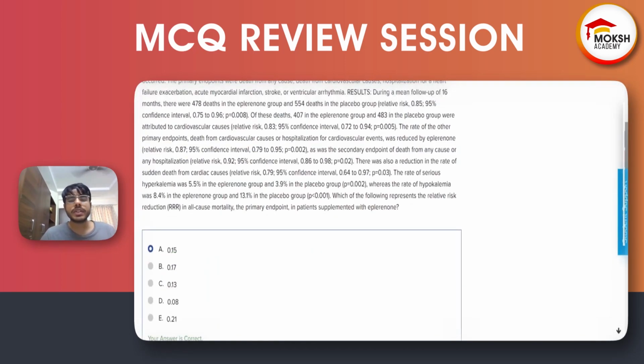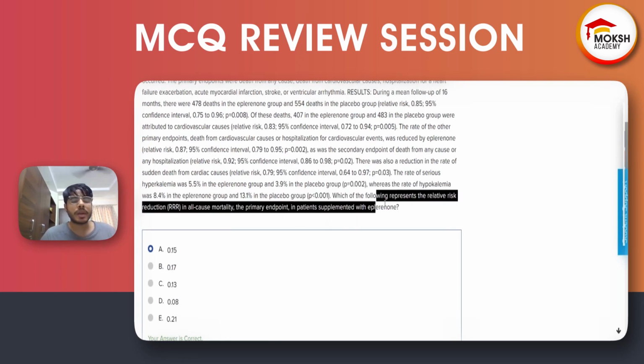Which of the following represents the relative risk reduction in all-cause mortality, the primary endpoint in patients supplemented with eplerenone? The relative risk is already given to you. It is 0.85. All you need to do is answer what will be the relative risk reduction, which is 0.85 subtracted from 1. Yes, if it is not given, then you are supposed to calculate it, right?